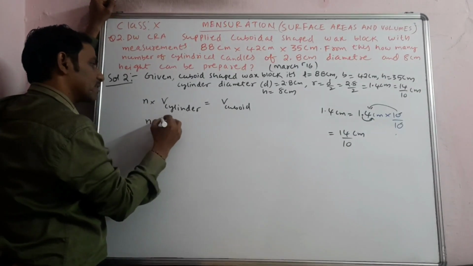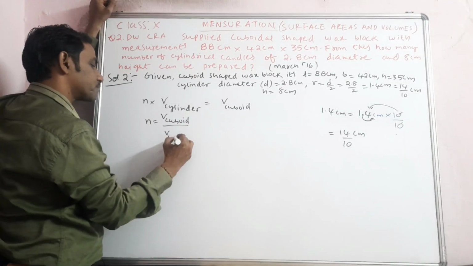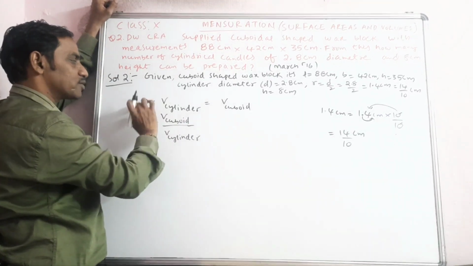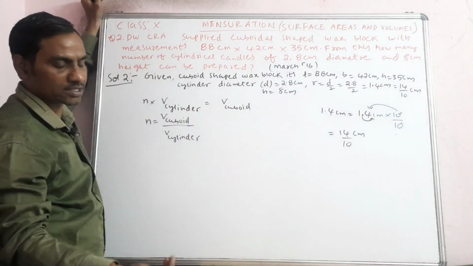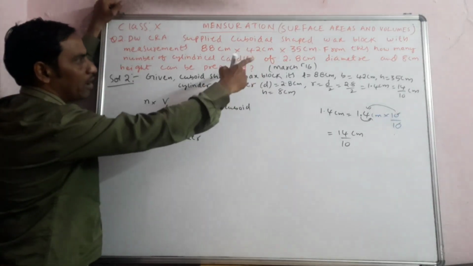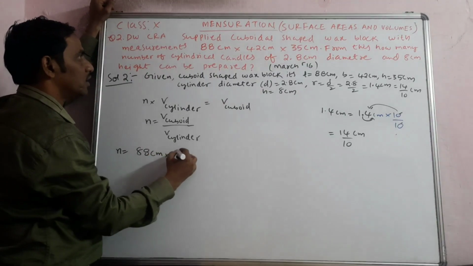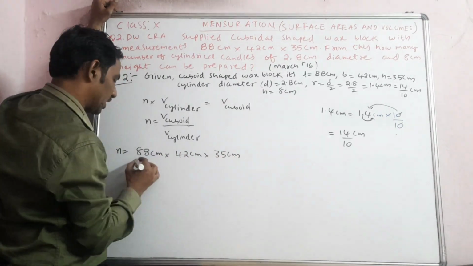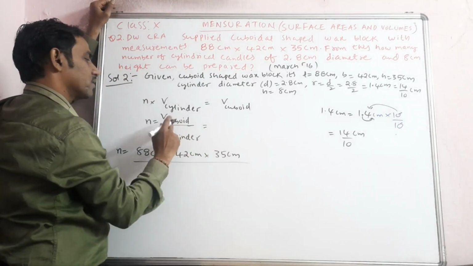N is equal to the volume of the cuboid by the volume of a cylinder. This means the cylinder is smaller in size, so n number of cylinders will be equal to the volume of the big cuboid. That's it. Now substitute the values. All are in centimeters, so that headache is not there for us now. We can simply put in the direct values, no need of conversion anywhere.